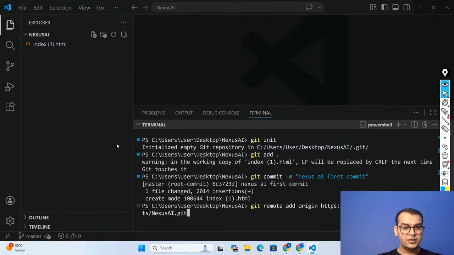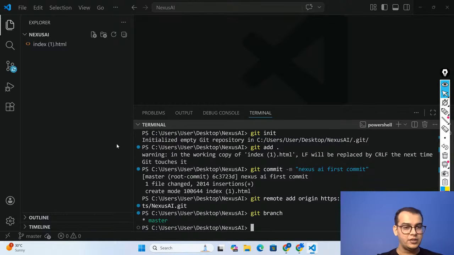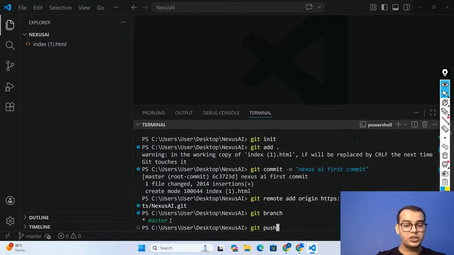So if you see this, git remote add origin. Press enter. Now you just have to confirm one thing called the branch, that is, in which branch your repository is. Whether you get master or main doesn't matter, this command is common. You just need to change this particular thing. You have to write git push. Push means to push the code to your repository. Origin, then the name of the branch. If it is main, you write main. If it is master, you write master.